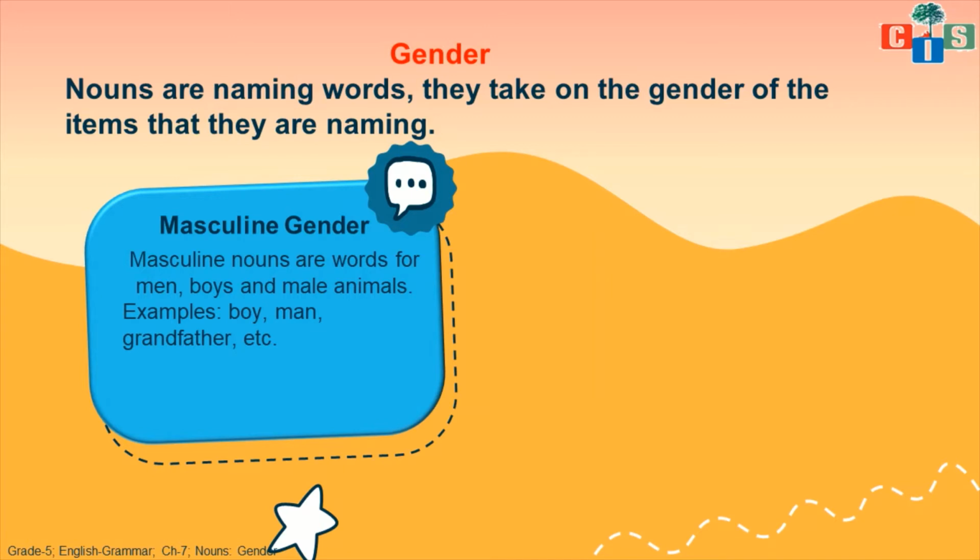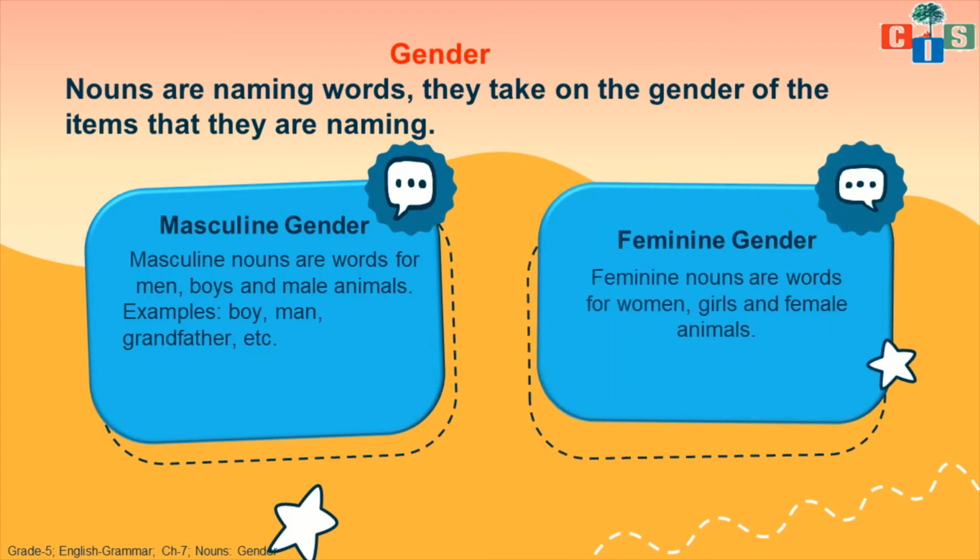Now what is feminine gender? Feminine nouns are words for women, girls and female animals. For example, grandmother and woman are words which can be used as feminine gender, or which can come in the category of feminine gender. Now let's see what is common gender or common noun, and neuter gender.